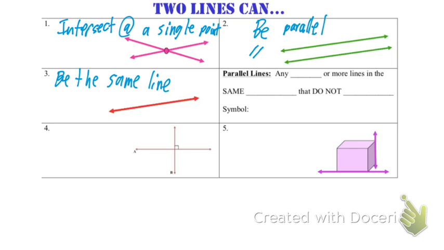Okay, so a little add-on there on parallel lines. Parallel lines are any two or more lines in the same plane that do not cross. And then we said our symbol is the slashes or straight up and down ones.